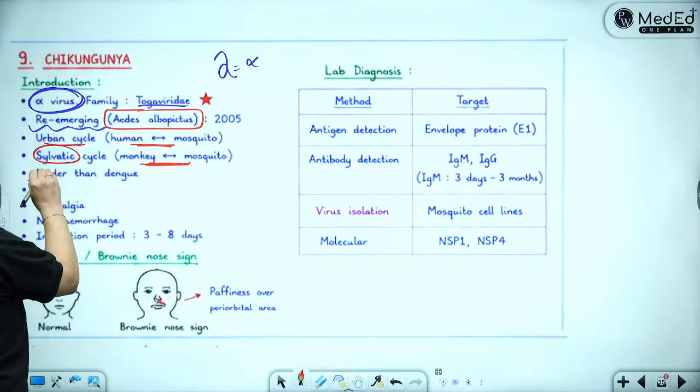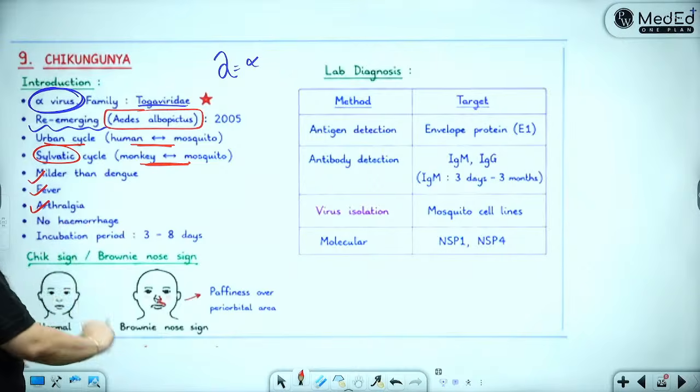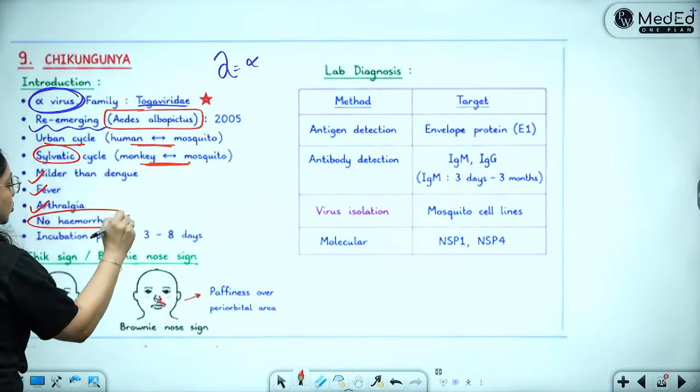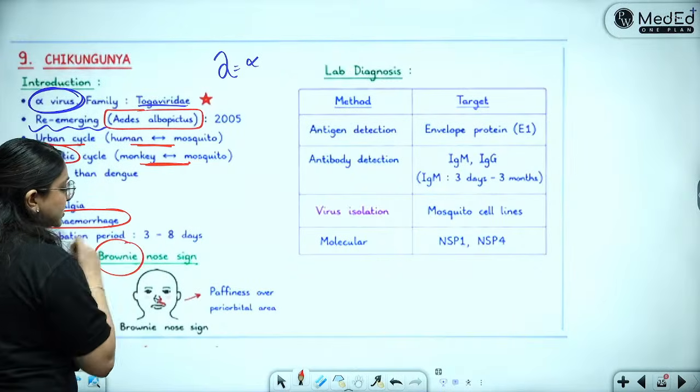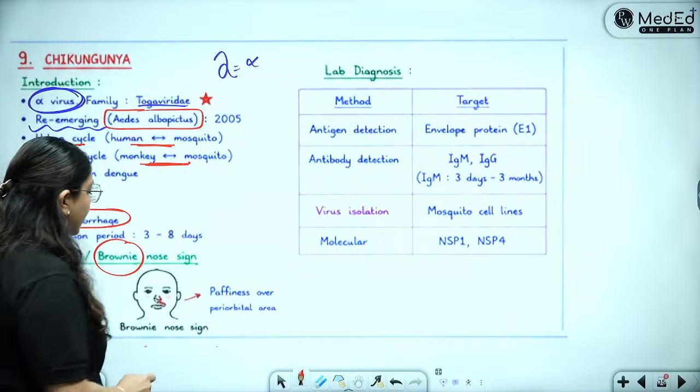It is milder than dengue. There is fever and arthralgia, meaning bone pain. However, there are no hemorrhages. There is a classical chick sign or the brownie nose sign, in which the nose of the person becomes brownish.